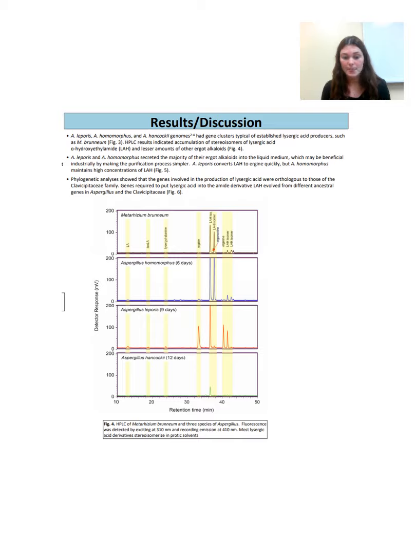Aspergillus leporus, Aspergillus homoeophyus, and Aspergillus hancockii genomes all had gene clusters of typical lysergic acid producers. HPLC analysis showed that all 3 of these species produced large quantities of lysergic acid derivative ergot alkaloids, mainly LAH. This is shown in the figure below.